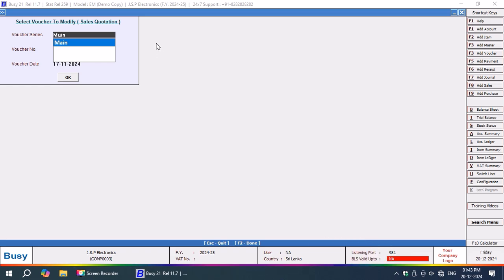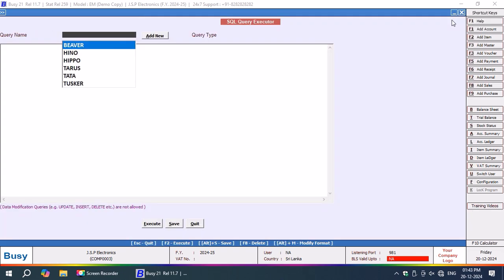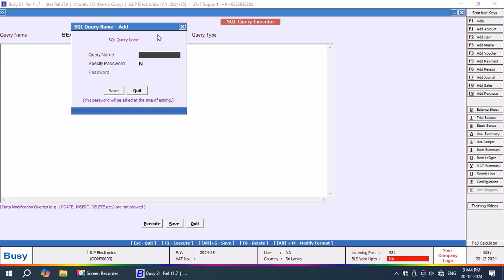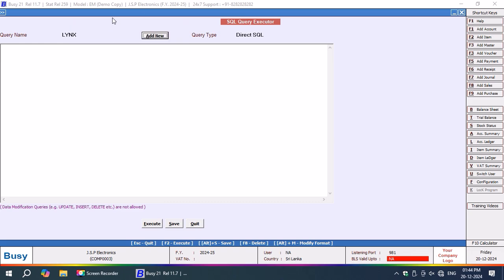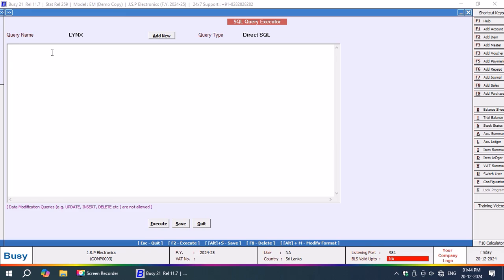Now I'm going to add a comment, a query by the name links, LYNX, links. Okay, I will show you that Taras query later. I will show you how I added that, and I will also explain what the method is.